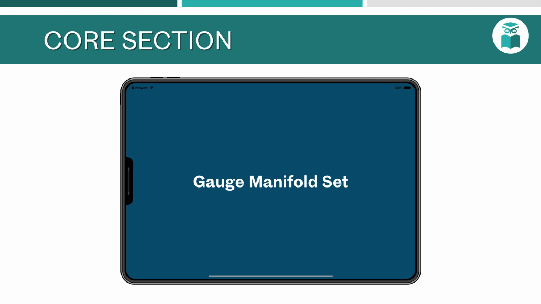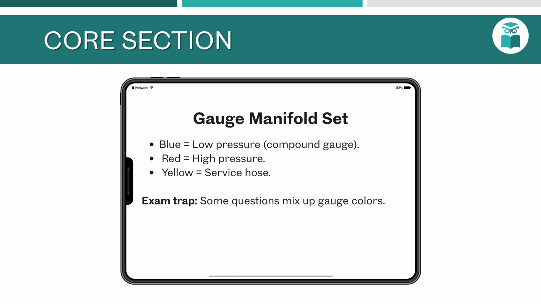Gauge manifold set. A gauge manifold set is the basic tool for measuring system pressures. Blue equals low pressure, compound gauge, can also read vacuum. Red equals high pressure. Yellow equals service hose. It is an essential instrument for monitoring and servicing refrigeration systems.